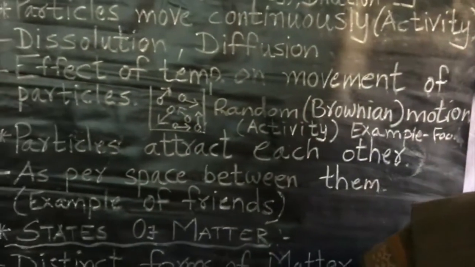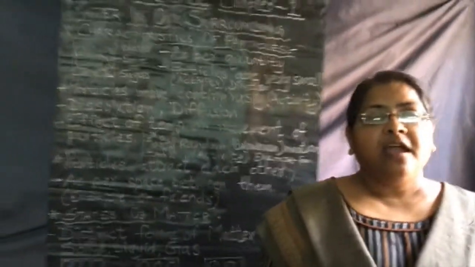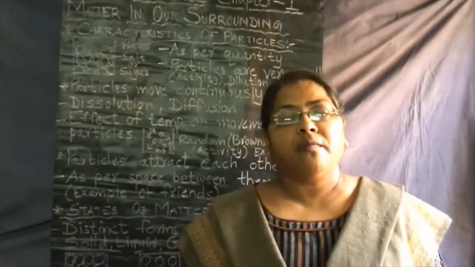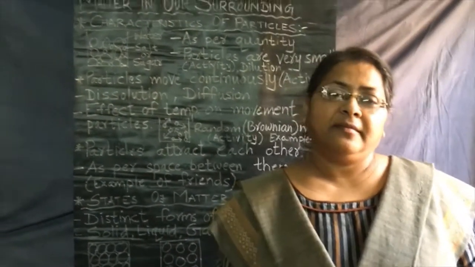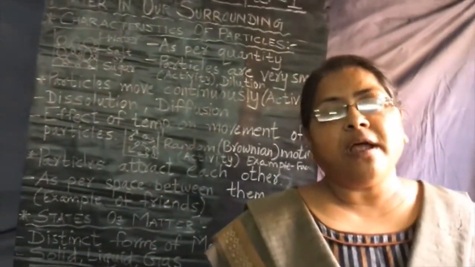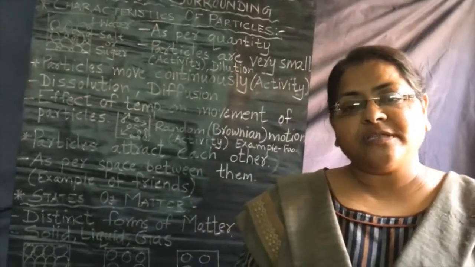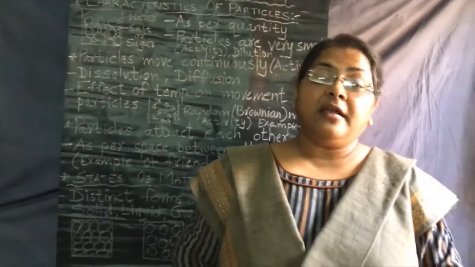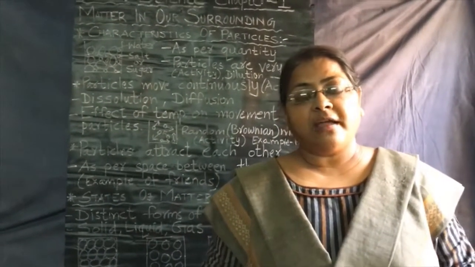One more thing I want to put in focus is an activity that you also perform. In lower classes also you have performed this. Take an incense stick, agarbatti, and put it in a corner. Now sit in another corner of the room and try to smell. Is it possible that the fragrance will appear there, or that you are able to smell it for a longer time?